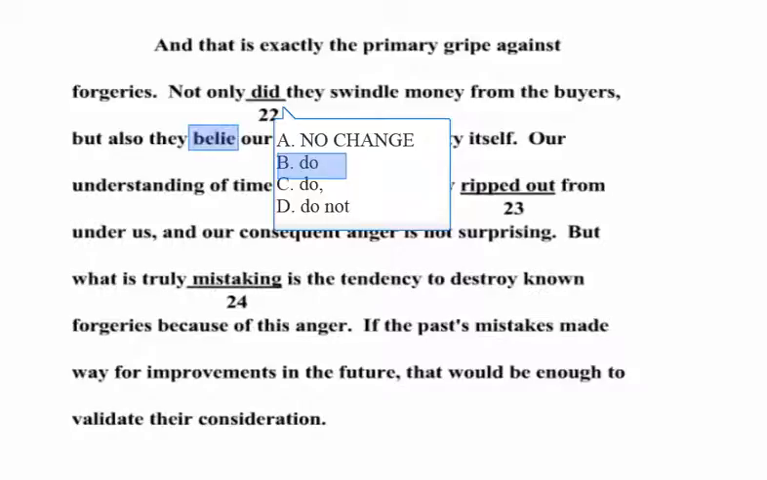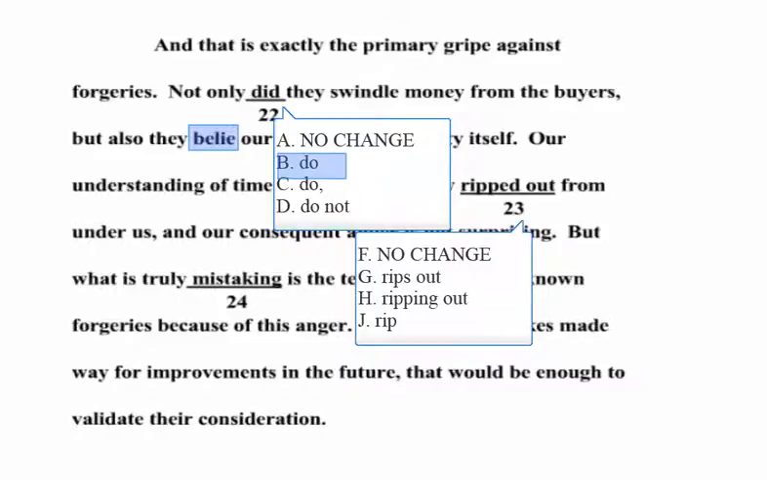The answer choices will be numbered and be out to the right of the paragraph section. Now notice they also have another feature here in that they have A, B, C, D answers, then they follow that with F, G, H, J. So don't let that confuse you.